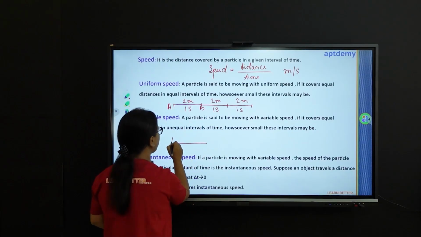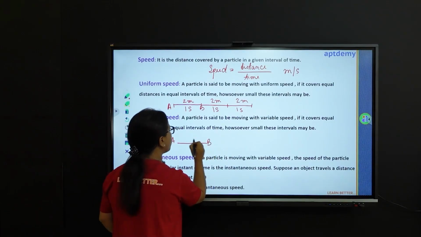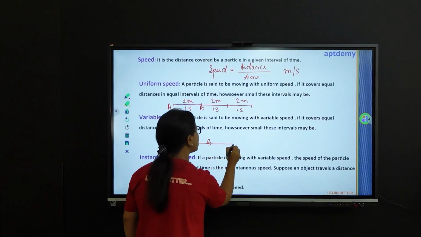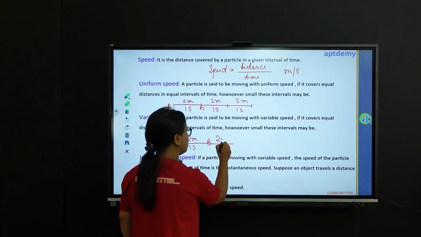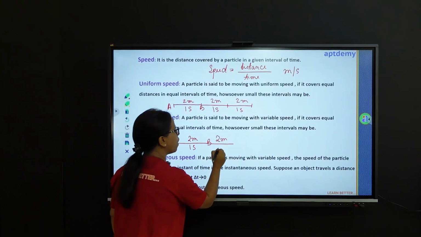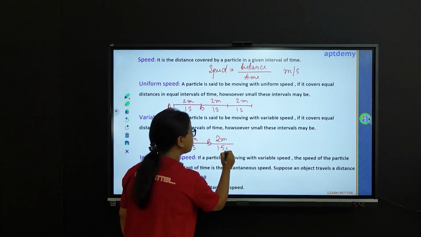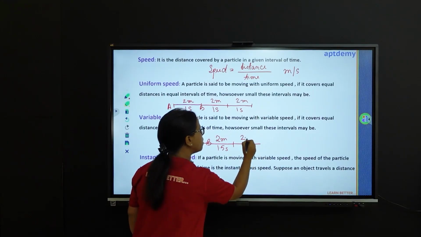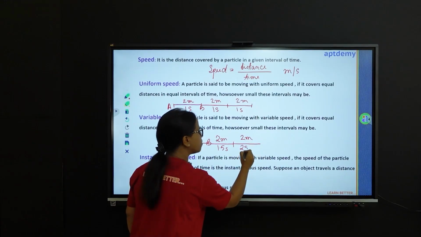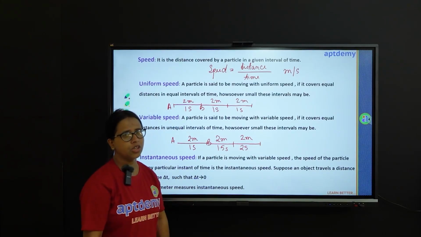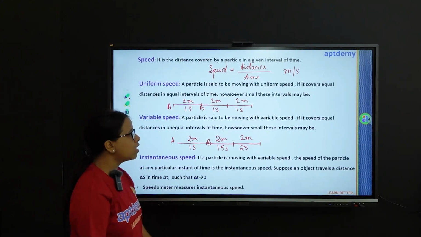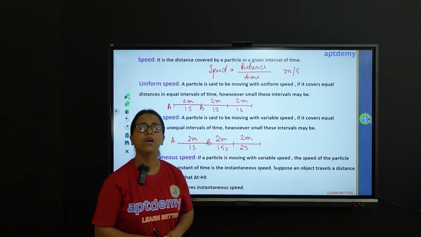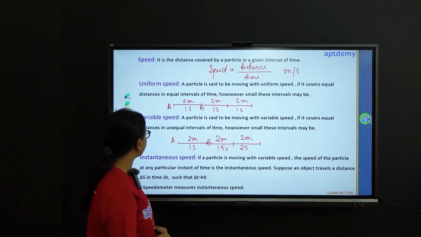The particle moves from A to B, a distance of 2 meters in a time of say 1 second, then from B to C, a distance of 2 meters in now say 1.5 seconds, and then another 2 meters in say now 2 seconds. So under such cases you can say that the particle is moving with variable speed, that is at every point of time its speed is changing.